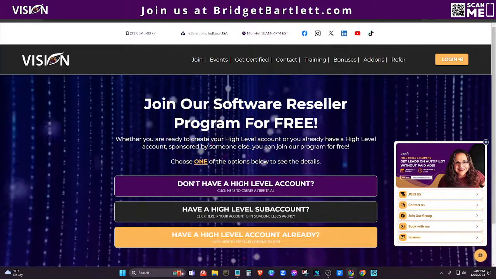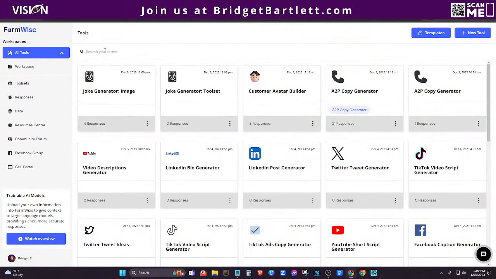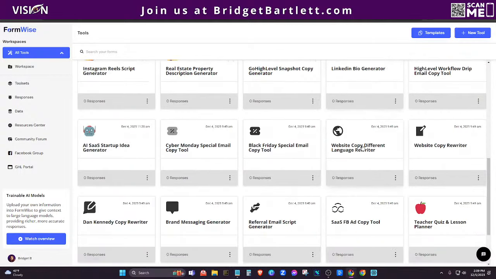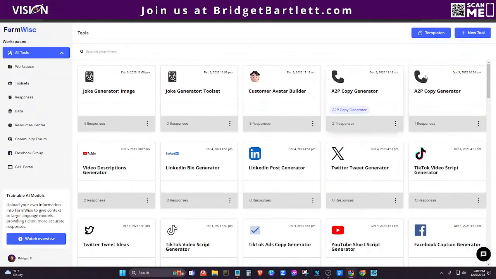Okay, so going back into Formwise now, I just want to walk you through how easy it is to create this tool. So right now I'm in all of the tools, and these are really a lot of templates. Okay, so we have tons and tons of templates, over 100 that you can use.